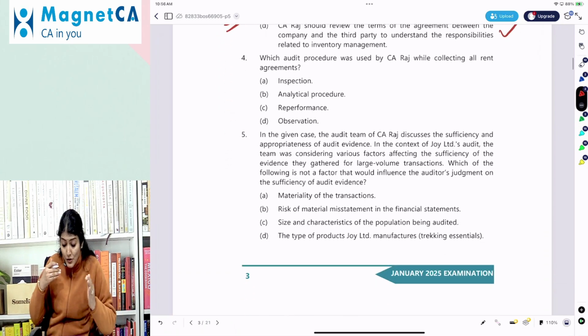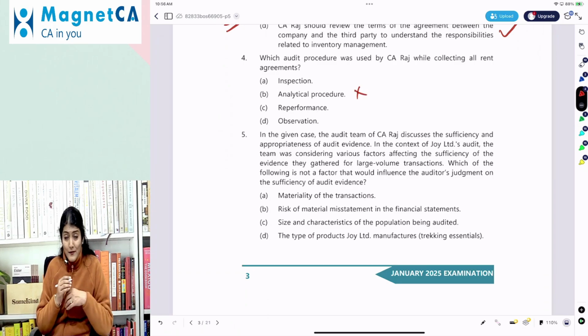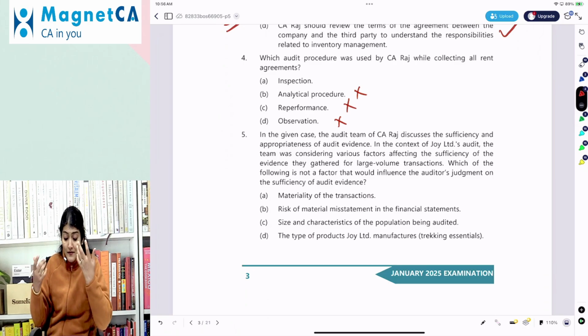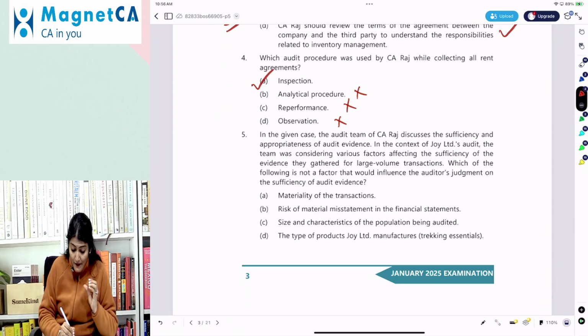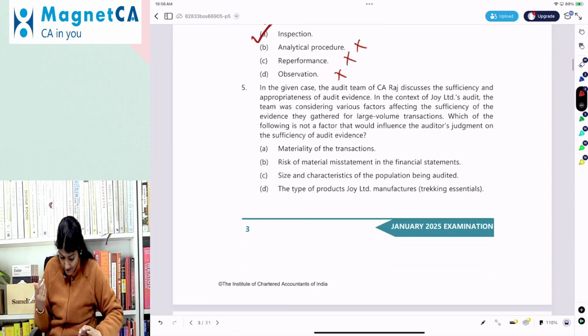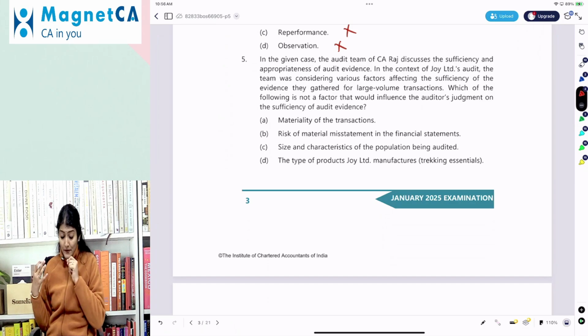Okay, right. Then which audit procedure was used by CA Raj while collecting all the rent agreements? Was he doing the inspection, analytical procedure, observation, or reperformance? There is no comparison over here. You're not performing any procedure again. You're not taking a look at a process or a procedure being performed by others. Rather, you're verifying a document. So you're verifying the active rent agreement. So that is inspection, right? So that is A.